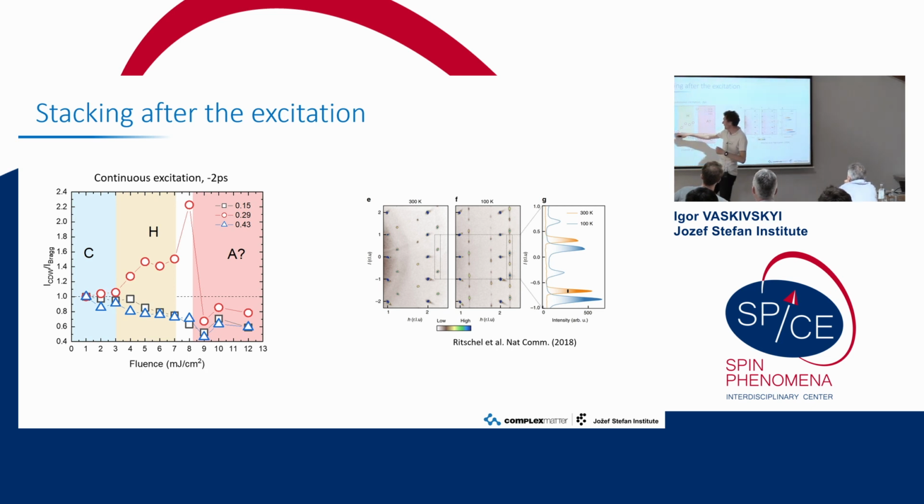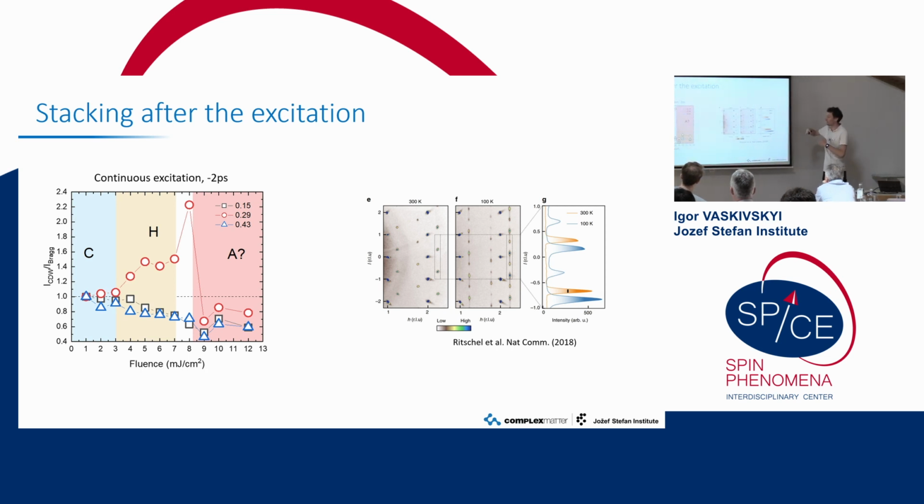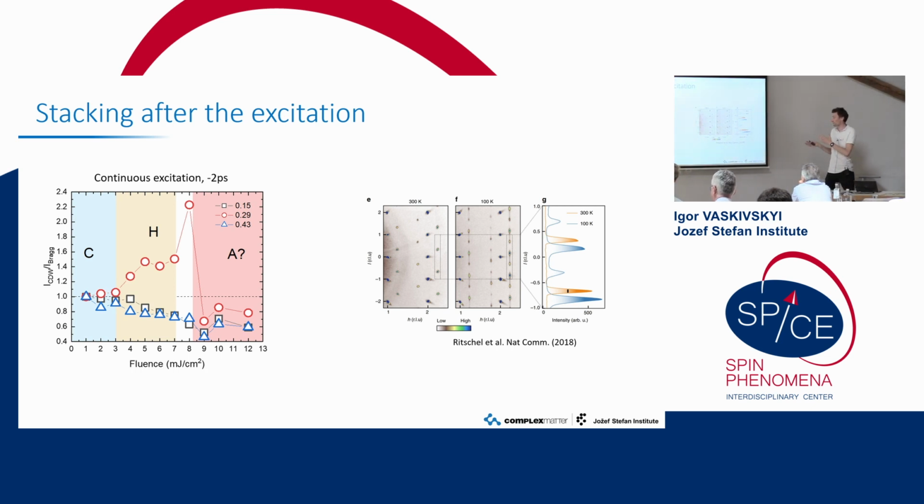And by increasing the fluence, you can see this increase of conductive stacking, let's call it this way, and decrease of insulating stacking. But once we cross this 8 millijoule per square centimeter, something else is happening, and basically the charge density wave gets suppressed a lot, but it is still there. The stacking order apparently gets destroyed.